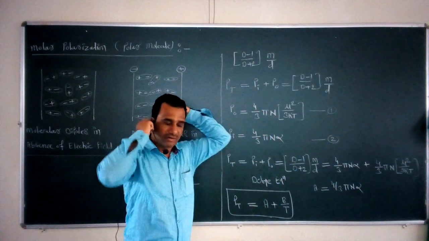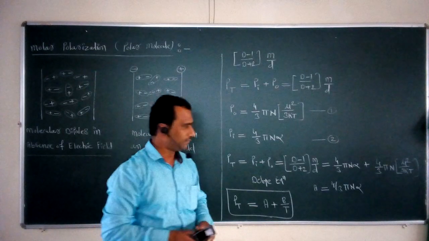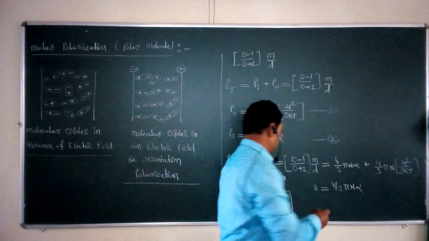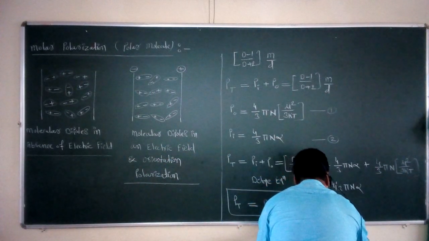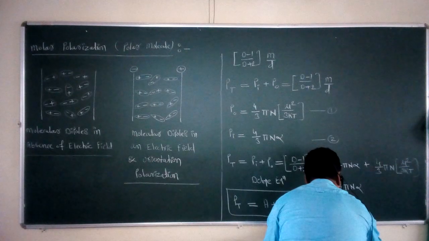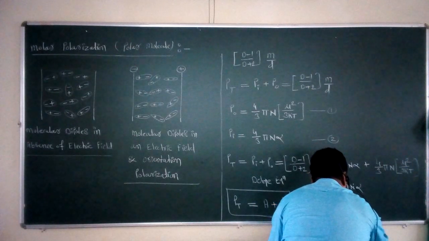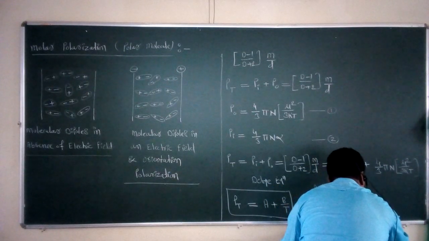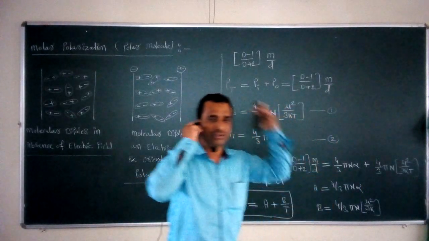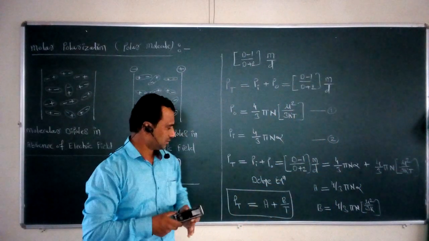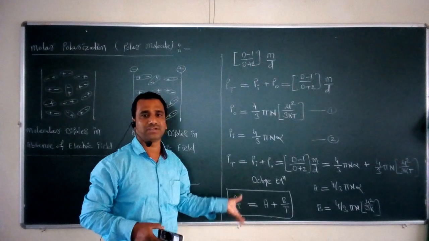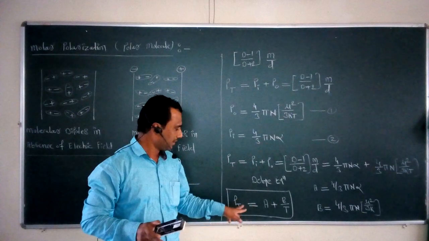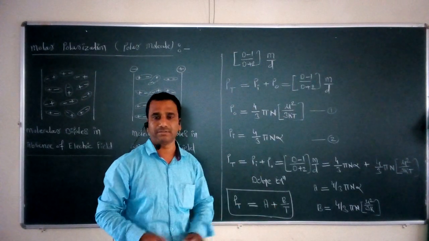On the other hand, what is the value for B? B is taken instead of 4 by 3 pi n mu square upon 3 K. So B is equal to 4 by 3 pi n into mu square upon 3 K. These are the constant values for A and B. So this is the simplified form of the equation to calculate the total molar polarization of a polar molecule, that is PT is equal to A plus B divided by T.